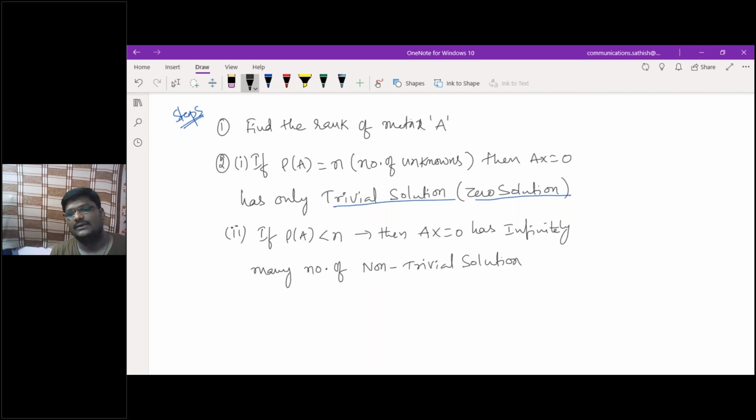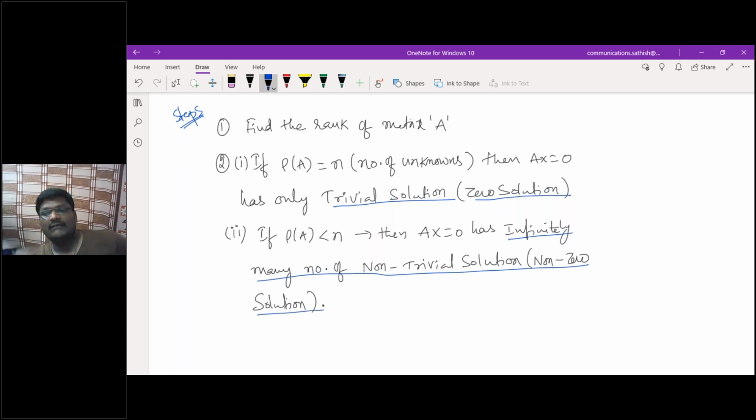That is a non-zero solution, meaning it won't be zero. In the first case all unknowns are zeros, but in the second case they are not equal to 0; they have some value. My point understood? Yes, sir.